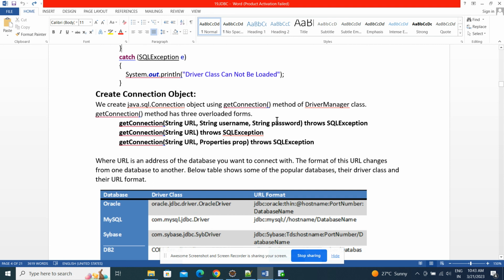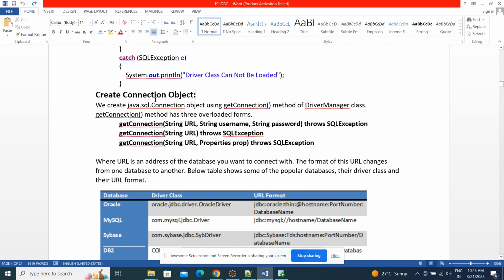Now the next part is getting a connection. The second step is creating a connection object. How do we create it? For getting a connection, we need three variables. There are some overloaded methods available, but mostly we'll use the first one.